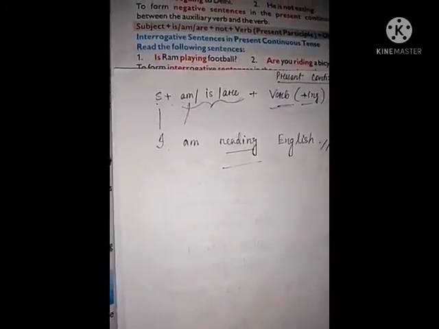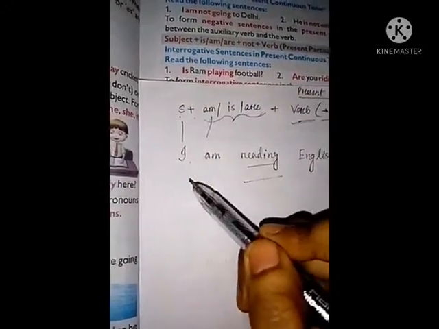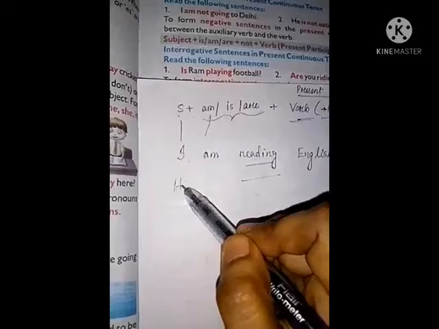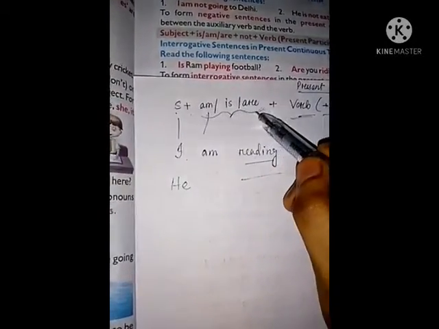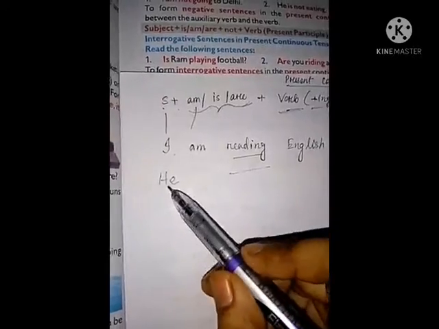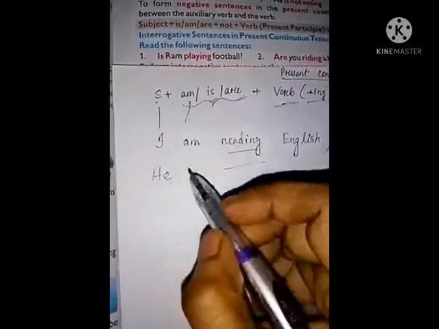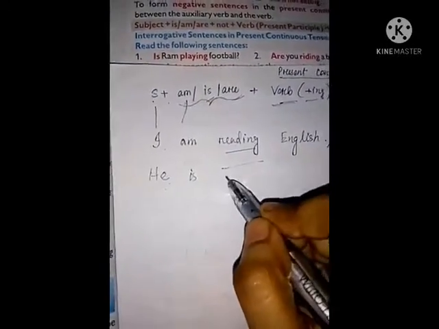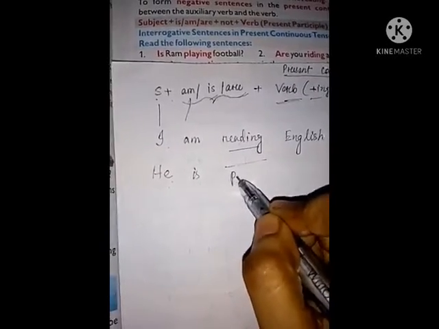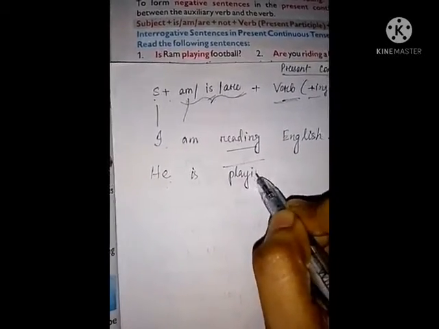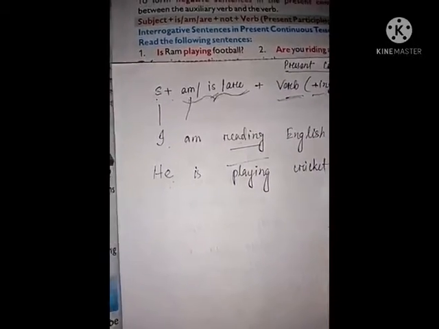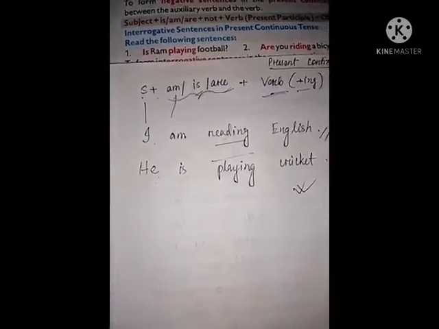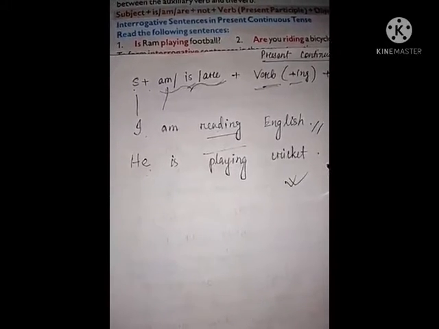Okay, see, I am taking another subject which is he, and which auxiliary verb is used with he? That is, he is. Okay, and I am using play, ing, playing cricket. This is another example. Understand or not?